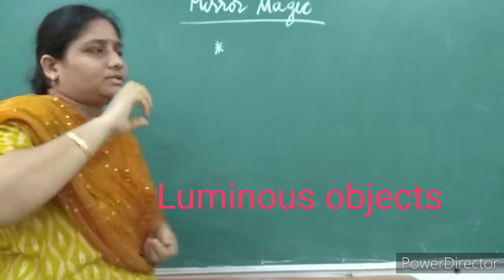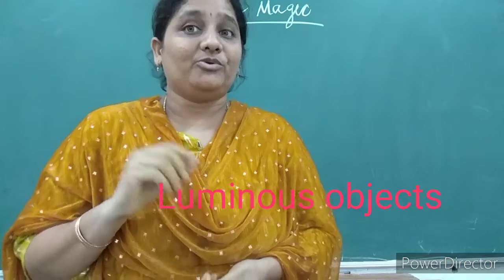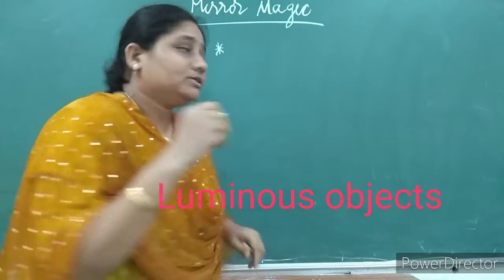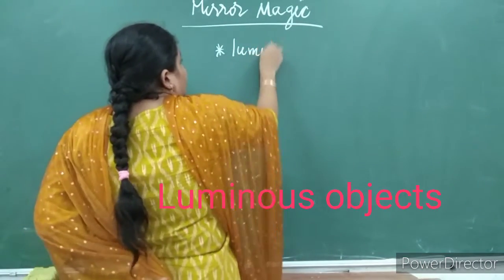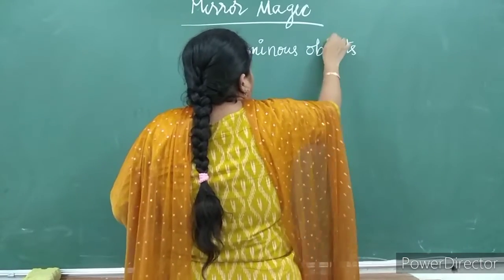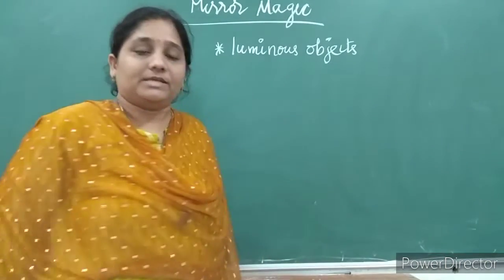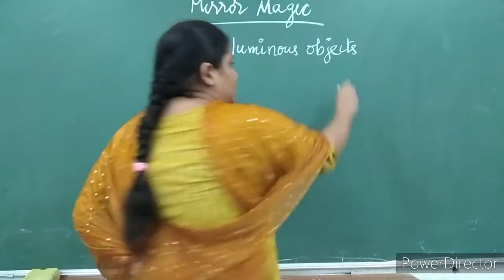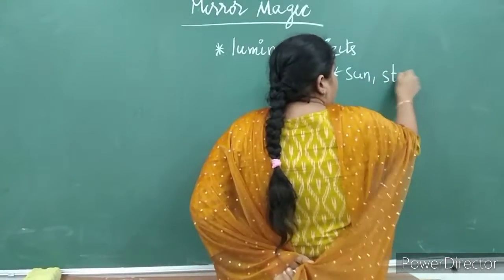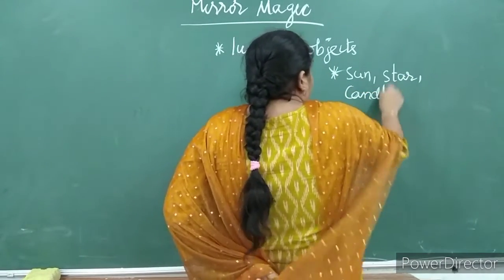The first thing in your lesson: very hot objects glow and produce light. Those objects we call luminous objects, which are able to produce light by themselves. Your sun comes under luminous objects. Your stars, they too come under luminous objects. Even your candle also comes under luminous objects.